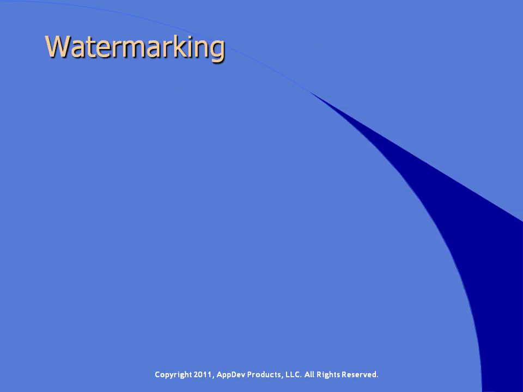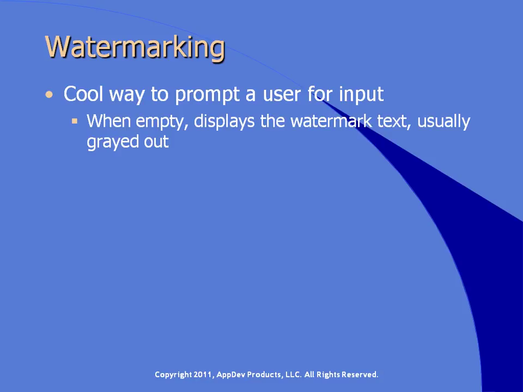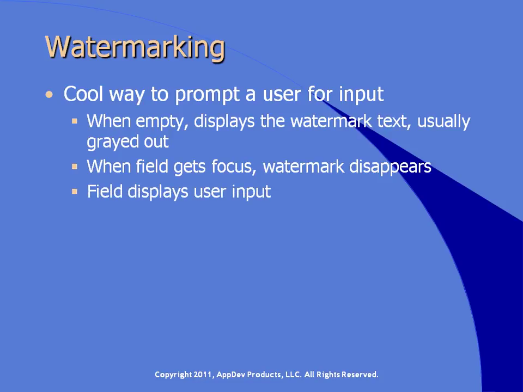And the first one that I'm going to talk about is watermarking. Watermarking is a really cool, useful, and interactive way to prompt a user for the information that should go into a text box on a form. When the input element is empty, the watermark text appears. And it's usually grayed out, some sort of light gray text. When the user enters the field, the watermark text disappears. And whatever the user types in that text box appears in the field.